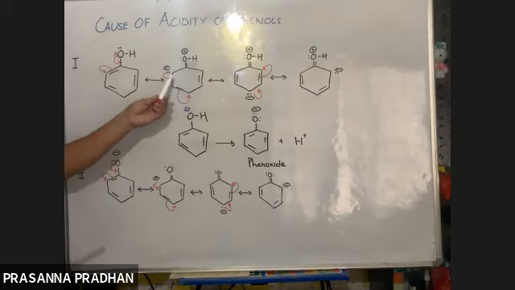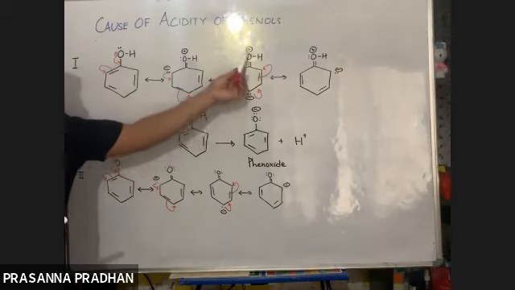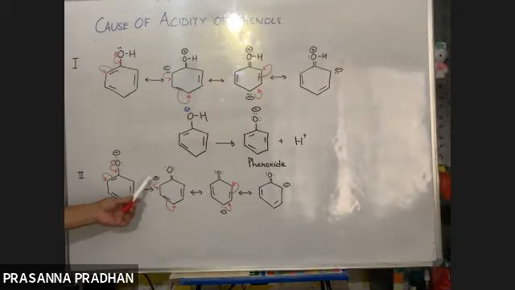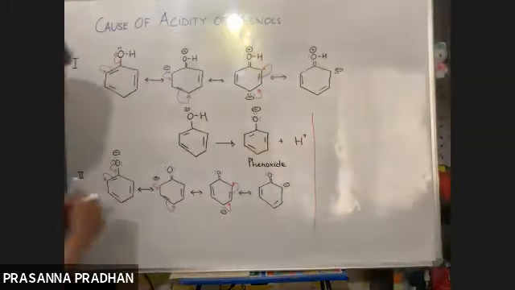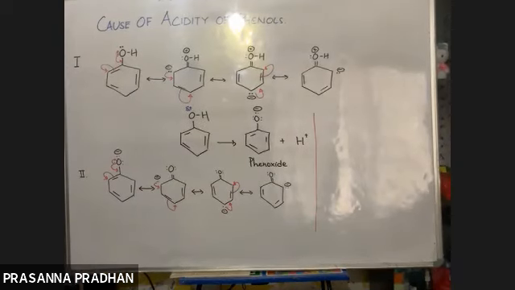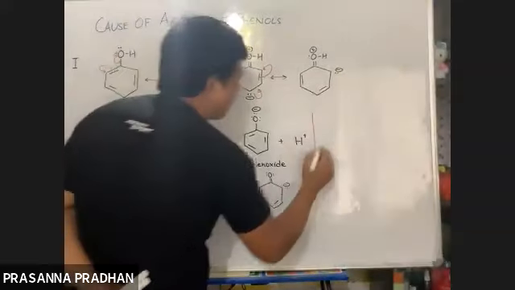So in the resonating structures of phenol, there is a separation of unlike charges. Positive and negative charges are separated like this. But do you see any separation of unlike charges in phenoxide ion? No, there is only delocalization of negative charge, and it is a rule of resonance. You should remember this. It will be very helpful in your entrance exam as well.